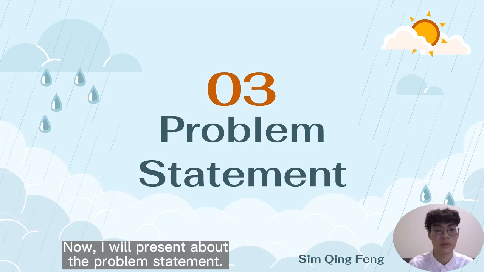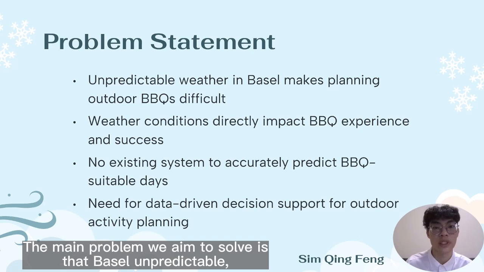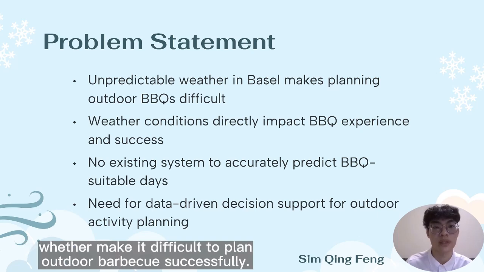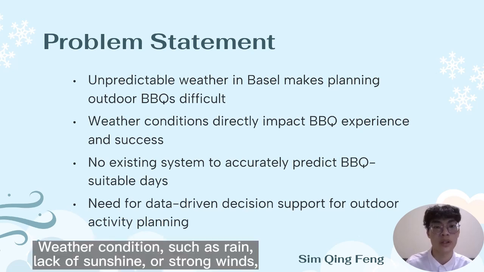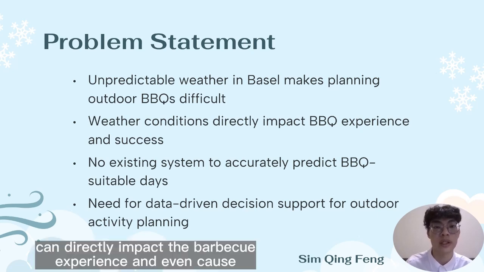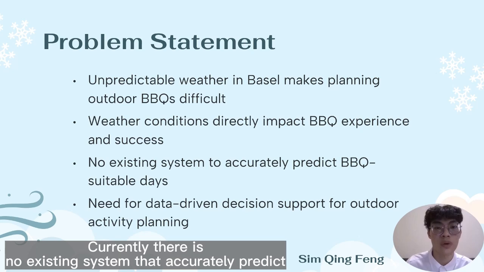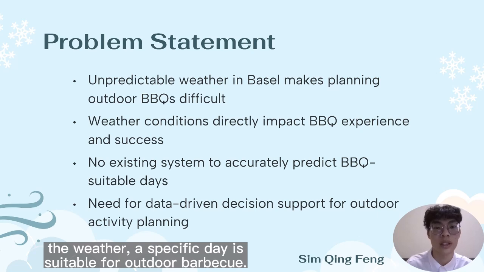Now, I will present about the problem statement. The main problem we aim to solve is that unpredictable weather makes it difficult to plan outdoor barbecues successfully. Weather conditions such as rain, lack of sunshine, or strong winds can directly impact the barbecue experience and even cause the event cancellation.